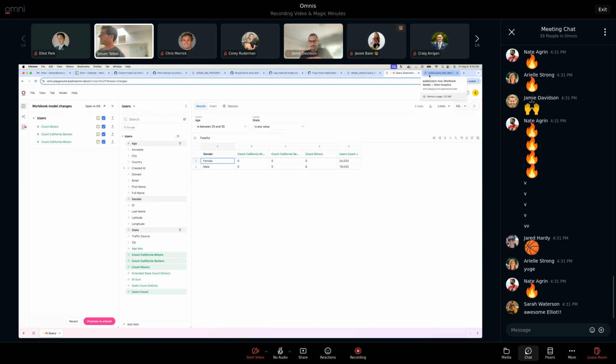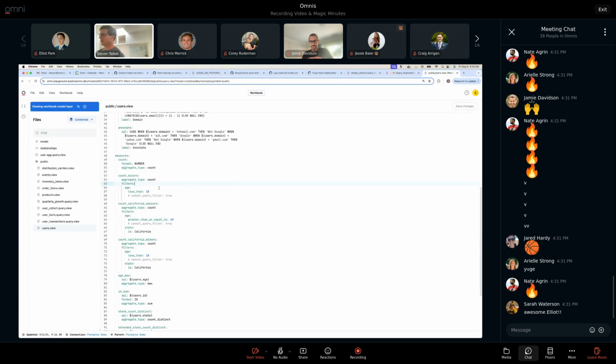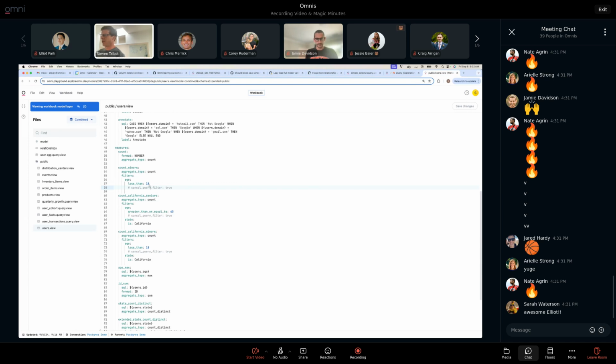But what this new feature is, is this ability to say, no, I want these filters. I've got this cancel query filter thing, which I just realized in preparing this demo isn't auto-completing in YAML for some reason, so go track that down. But it's a second parameter that these filters can take. So I'm saying I want this filter to apply to age, and I want to ignore the filter in the query that's on age.